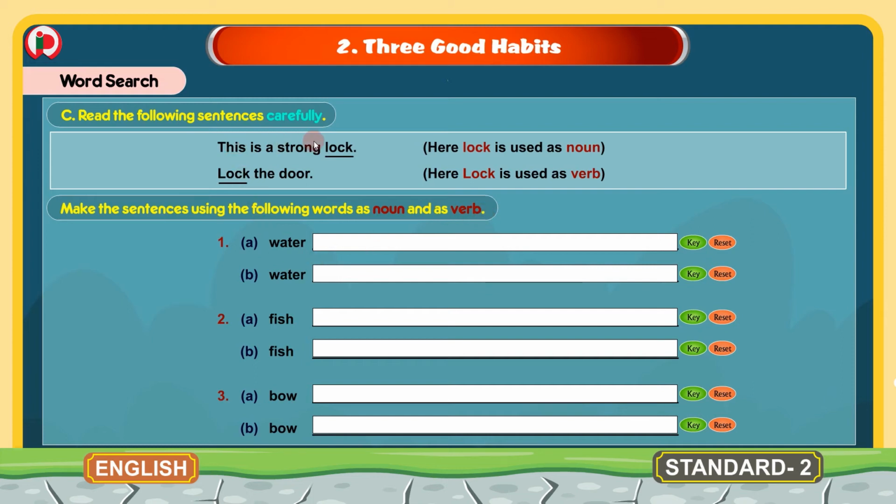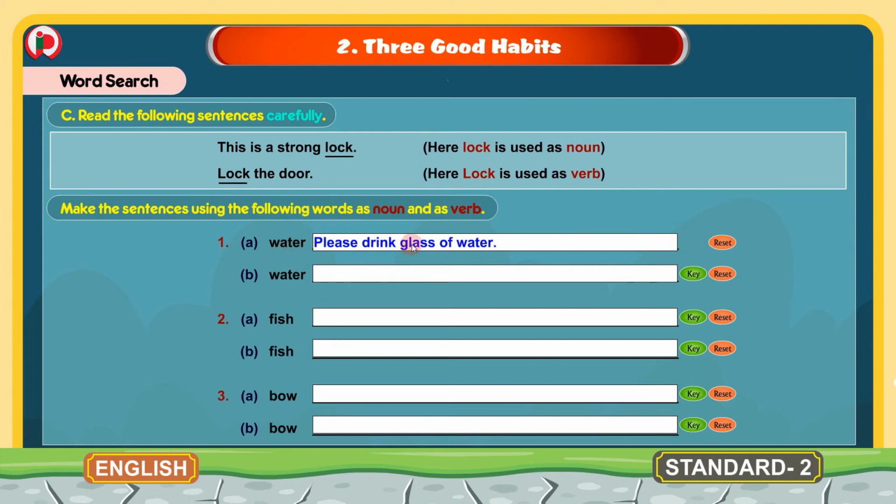Children, here we are given an example. Here the word lock is used as noun and in this sentence lock is used as verb. Now we are given here 3 words and we have to make a sentence by using the words here as noun and as verb. 1. A. Water. We will make a sentence here with water.